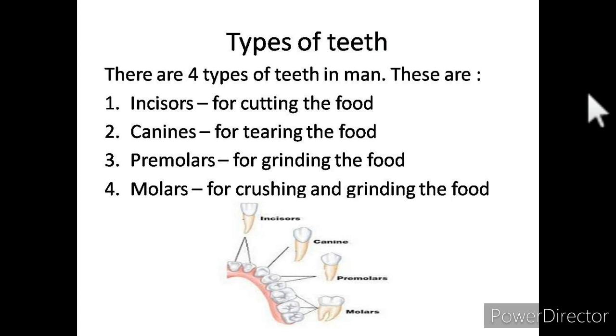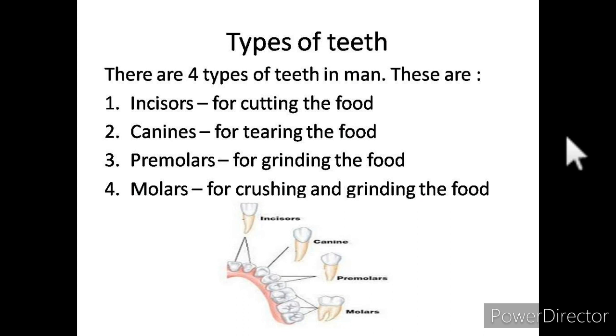First is the incisor. The major function of the incisor is for biting and cutting the food. These are broad and have sharp edges. There are 4 incisors in each jaw. How many incisors are there in each jaw? 4 incisors are present. Second is the canines. Canines are basically for tearing of the food. On both the sides of the incisors, 1 canine is present. These teeth are pointed and are used in tearing the food.